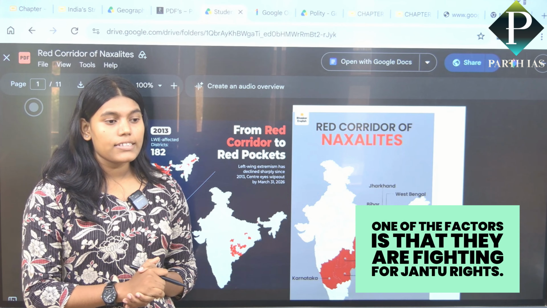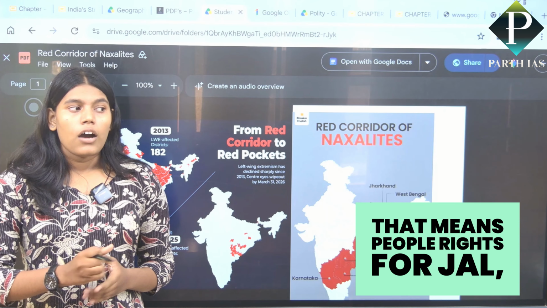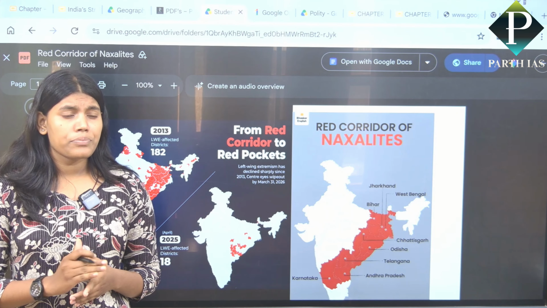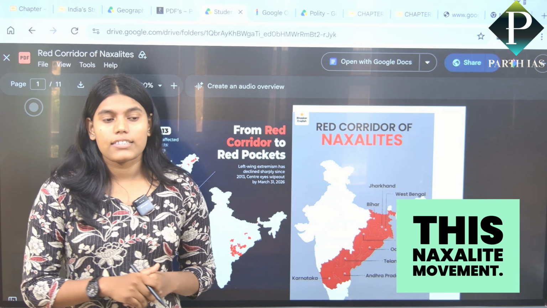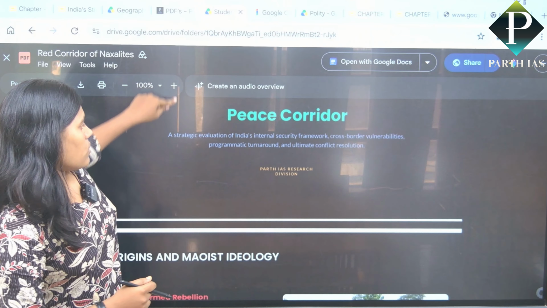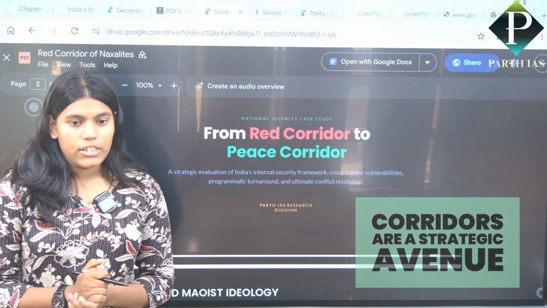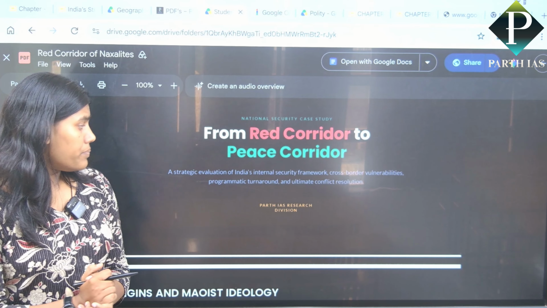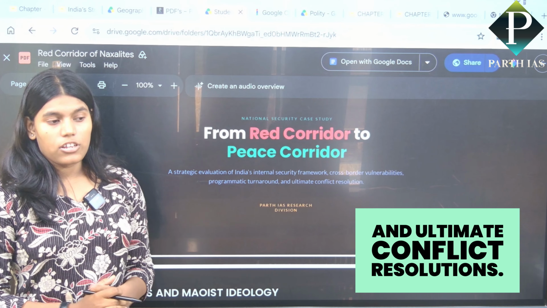One of the factors is that they fight for Jantu rights, that means people's rights over Jal, Jeevan and Jungle. That's why the tribal community and the regional people were attracted towards the Naxalite movement and supported it. From red corridor to peace corridor: a strategic evolution of the internal security framework across world borders, vulnerability, programmatics, turnout, and ultimate conflict resolution.